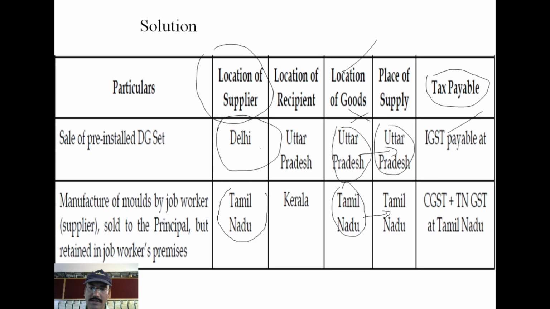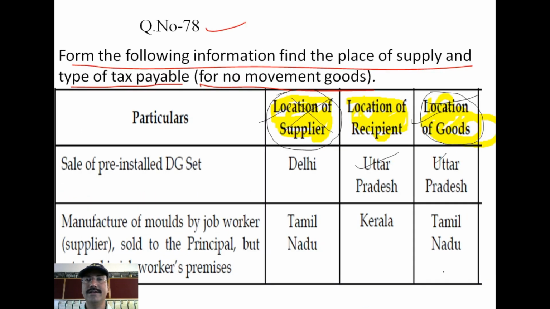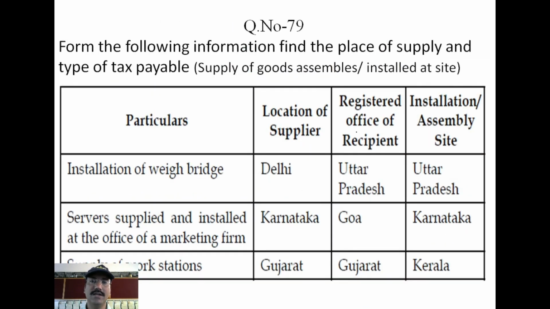Now Tamil Nadu to Tamil Nadu only it is reached. So it was intrastate, so CGST, SGST comes. I will repeat you once again. For place of supply, you count the location of the goods. For tax liability, you find the supplier place. So this was the solution for this question number 78. Move to question number 79.